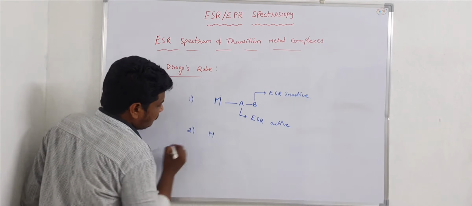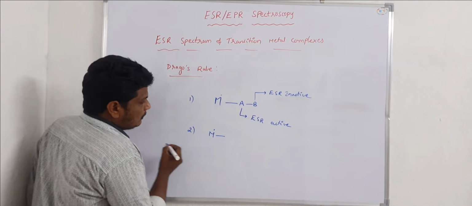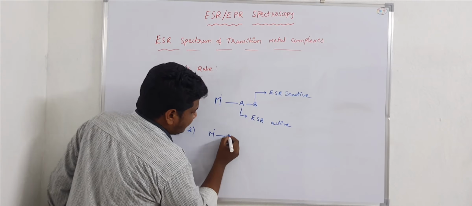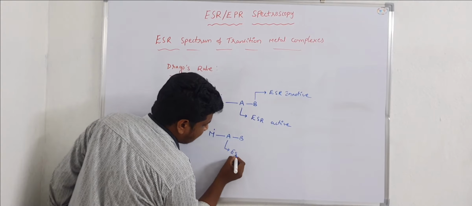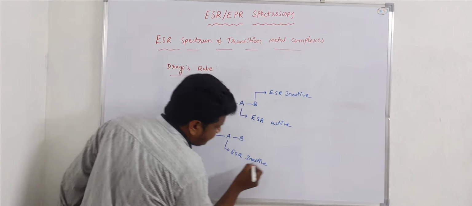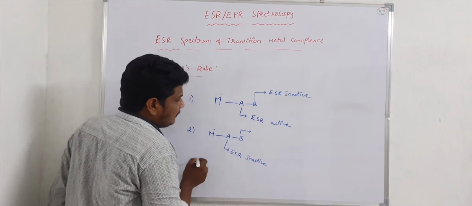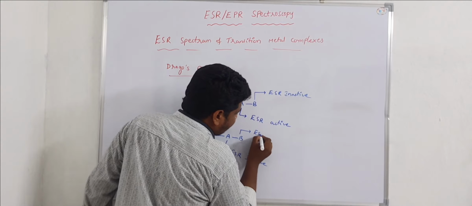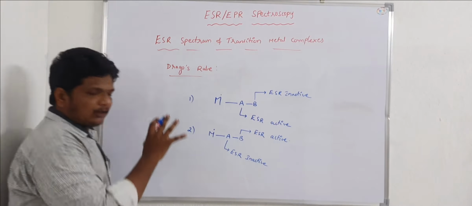This is case 1. In the second case, here this is a metal radical, and if A is ESR inactive, then this nucleus B is ESR active. So these are the two cases.